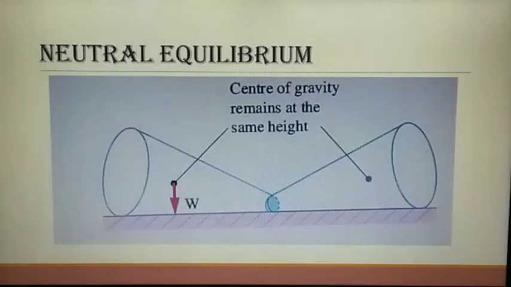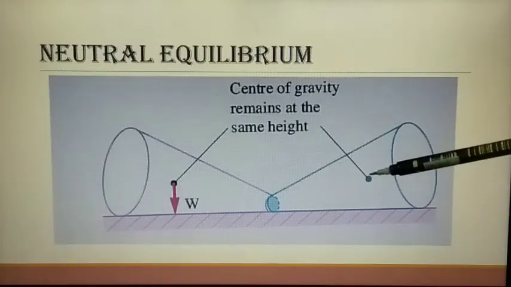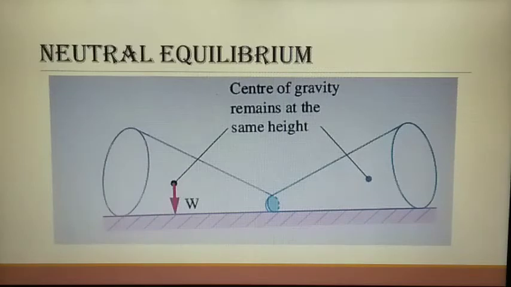Now, we are going to see neutral equilibrium. In the case of neutral equilibrium, the frustum will roll, but it does not topple. Its center of gravity remains at the same height when it is displaced. In the case of neutral equilibrium, the center of gravity or CG point will not vary. It will remain as such. The body will stay in any position to which it has been displaced.